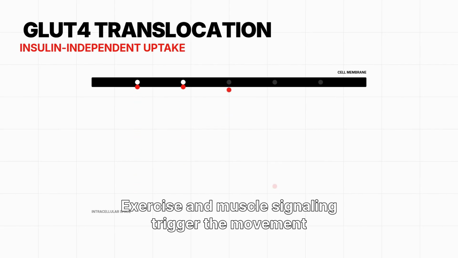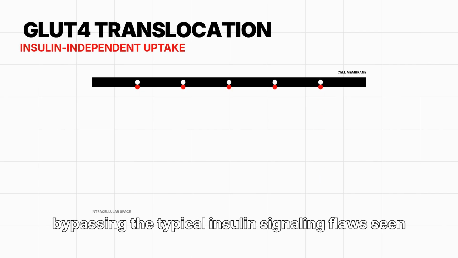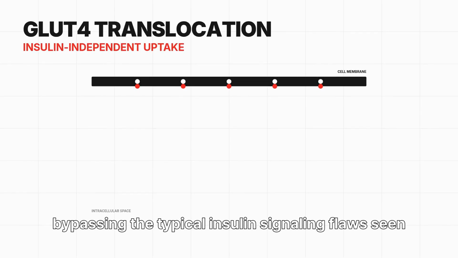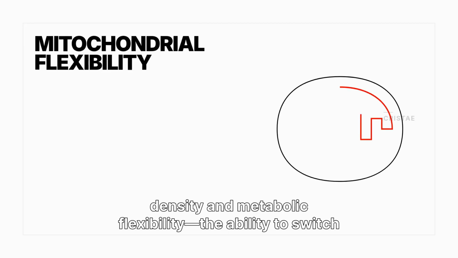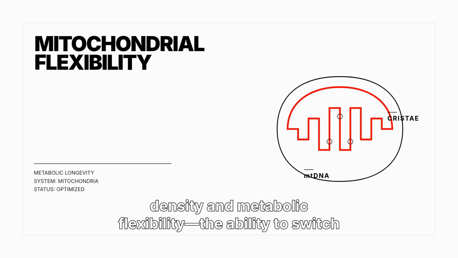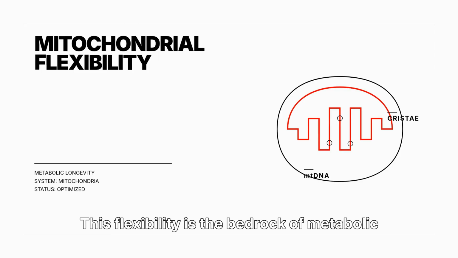Exercise and muscle signaling trigger the movement of these transporters to the cell membrane, bypassing the typical insulin signaling flaws seen in aging. Higher muscle mass correlates with improved mitochondrial density and metabolic flexibility, the ability to switch efficiently between burning fats and carbohydrates. This flexibility is the bedrock of metabolic longevity.